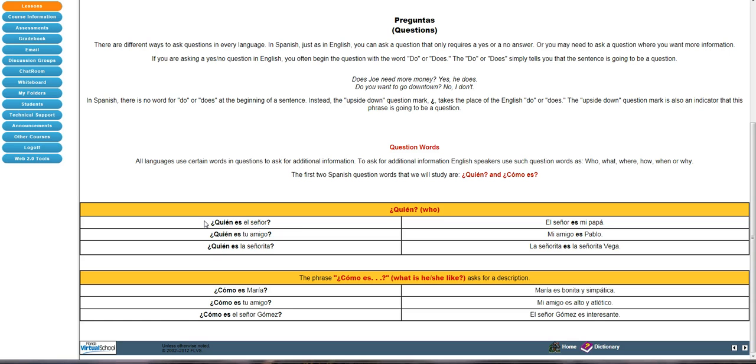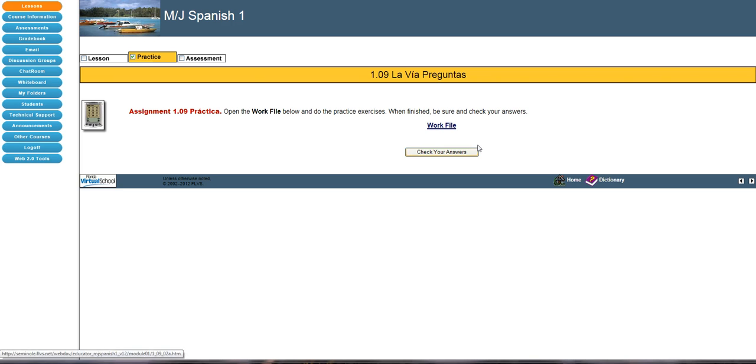So we've got the difference between ¿Quién es el señor? Who is the man? And the answer would be, the man is my father. Or you could say, ¿Cómo es el señor? What is the man like? And then it's a different answer completely. Okay, you're going to use adjectives. So we've got both quién and cómo. Make sure you know the difference between quién and cómo, and they're asking 2 distinctly different questions.